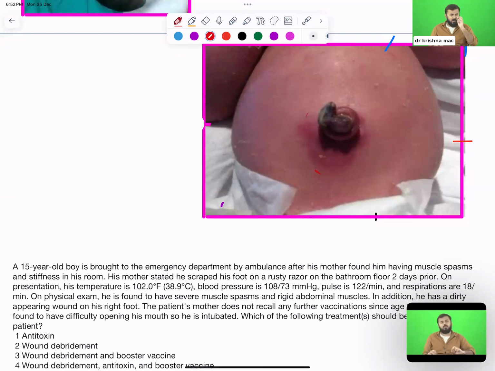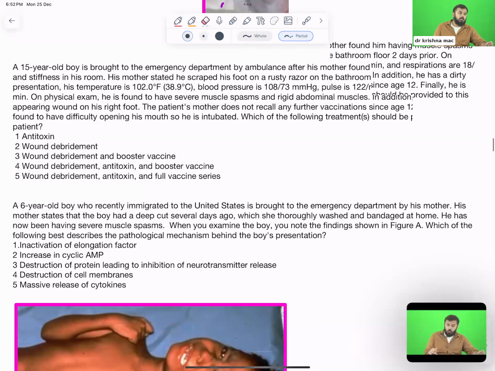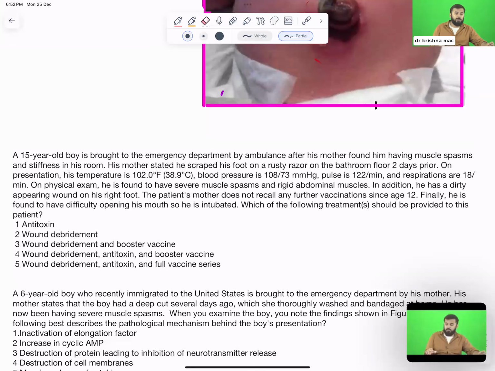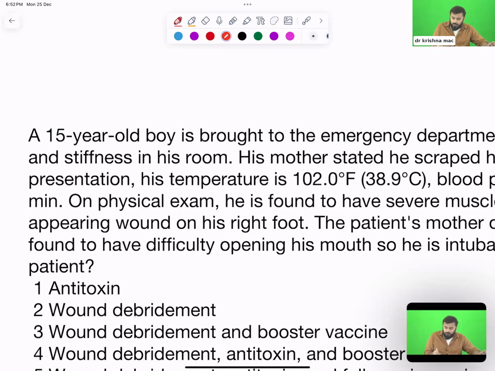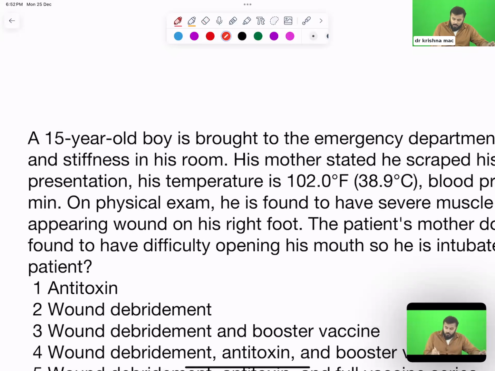Yes, muscle will not be contracted, but GABA also has its own action, right? 10 to 20 minutes it will act. उसके बाद फिर muscle contraction होगा, right? These are the two questions which are repeated previously in USMLE exams as well as in the PLAB exams. If you have done these two questions, it means you understood the concept. Any question will come, definitely you will answer from this. Okay? So let us discuss now.